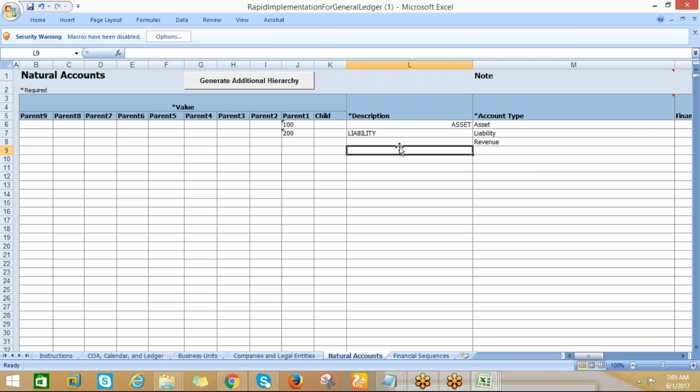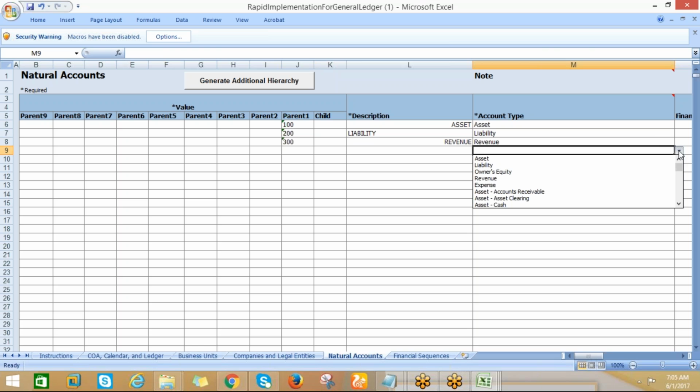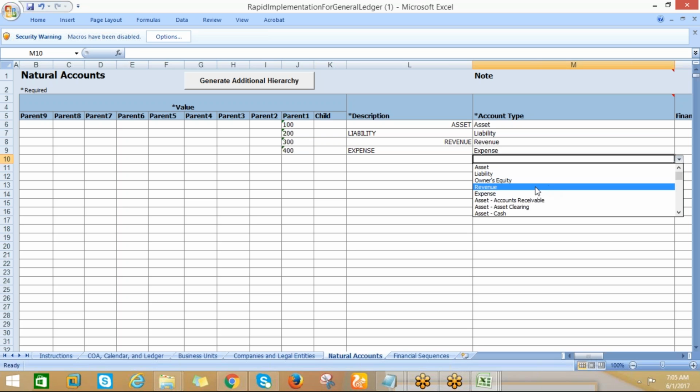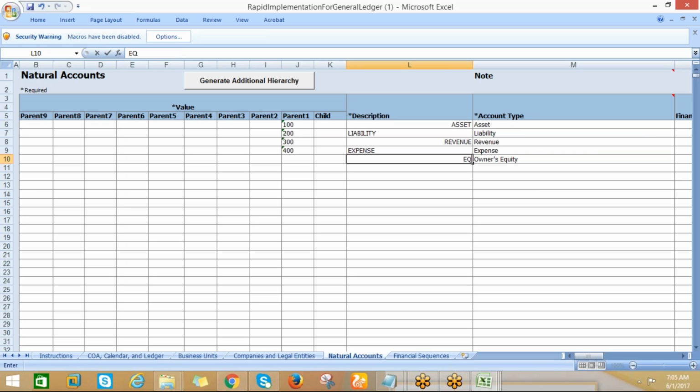And let me take the revenue, 300, and let me take the expense, some 400. So let me take ownership equity. So just 500. Fine.